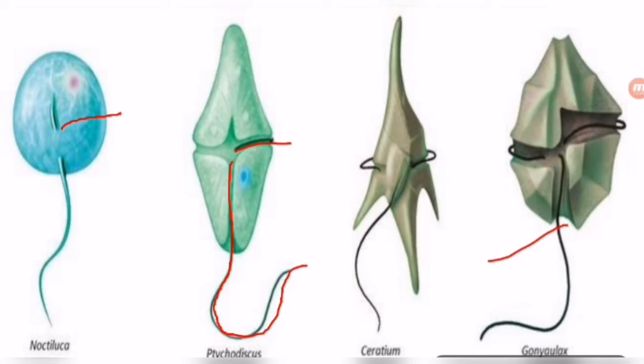These are the two cell wall plates, and between these two cell wall plates one transverse flagellum is found. In all these organisms flagella are found. That is why these are flagellates, and since two flagella are found, that is why these are dinoflagellates. Okay, so let's discuss more.